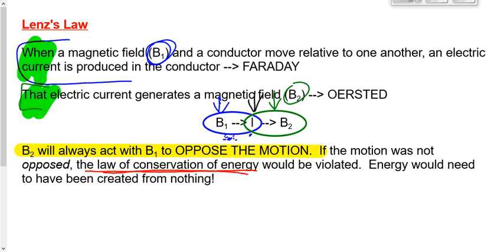So if there's going to be a force, and there has to be a force because we have two magnetic fields, then it has to be a force to oppose motion rather than helping the motion. Let me give you a couple of practical applications of this, types of things that you could see in questions that illustrate or are illustrated by this new concept that we learned called Lenz's Law.